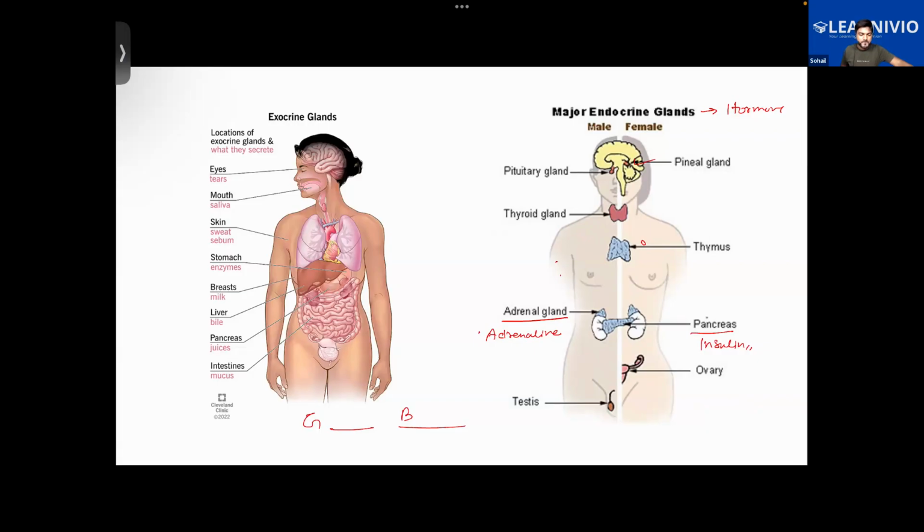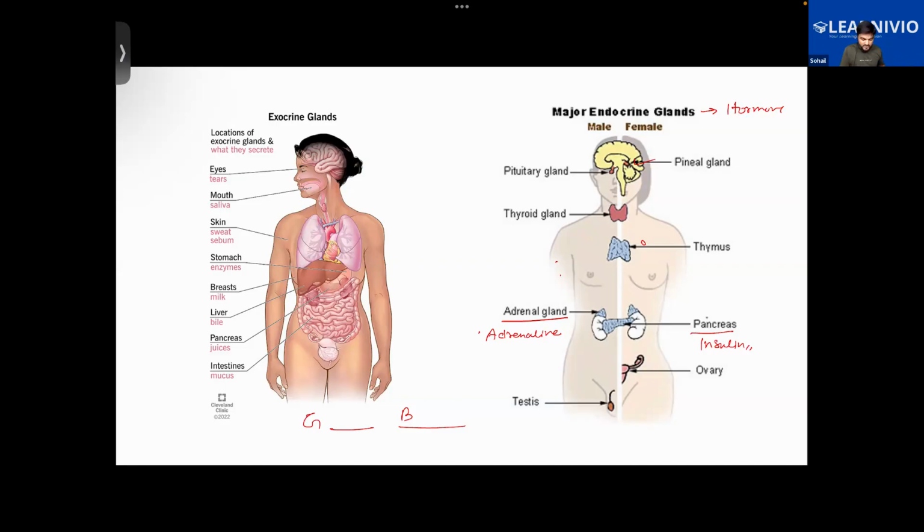Endo, you can think of it as inside. The secretions are inside the body, and the secretions go to the blood. So endocrine glands are the glands which secrete their secretions into the blood.